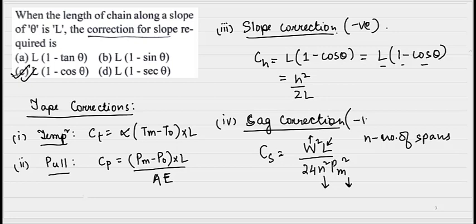This correction is always negative. So sag correction and slope correction are always negative. Temperature may be positive or negative, and pull may be positive or negative, depending upon the measured temperature and measured pull.